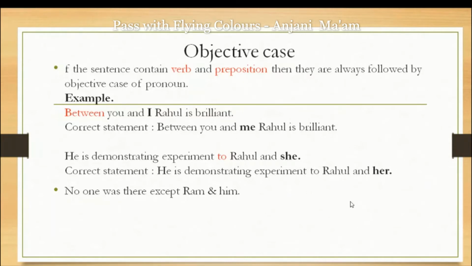So the correct sentence: He is demonstrating experiment to Rahul and her, not Rahul and she, because after a preposition we can't use the subjective case. Another example: no one was there except Ram and him. Except is also working as a preposition. That's why after "and" we have taken the objective case him, as Ram was the name, so it has been used as it is. There is no change.